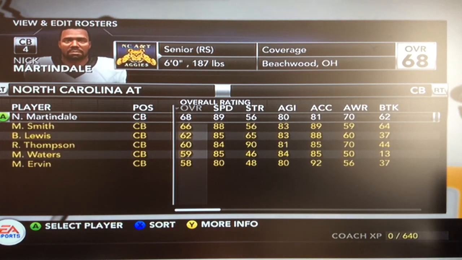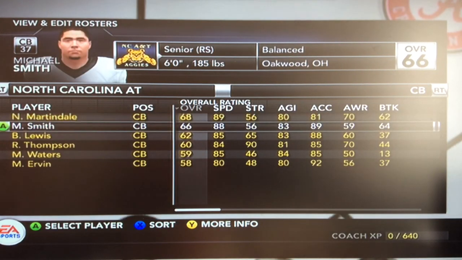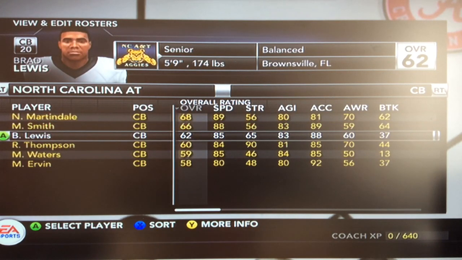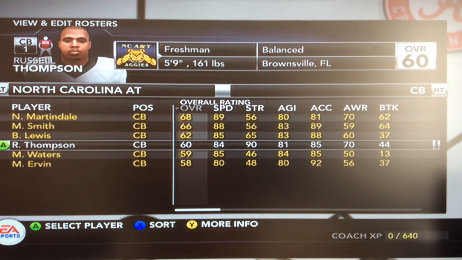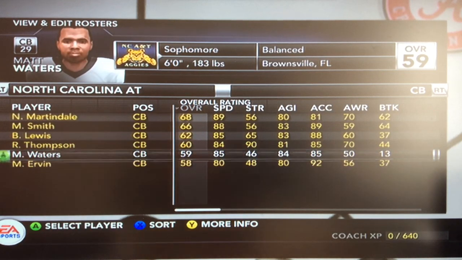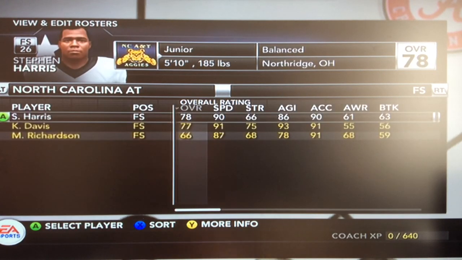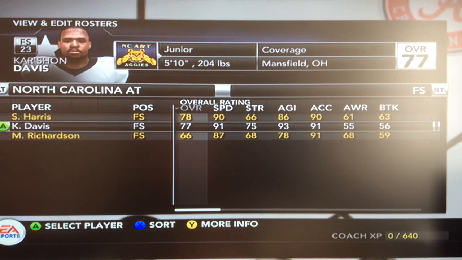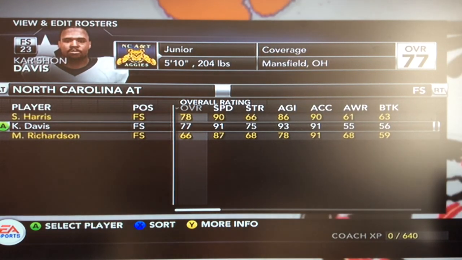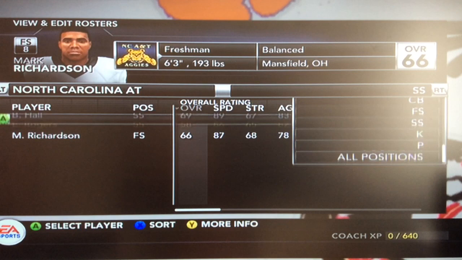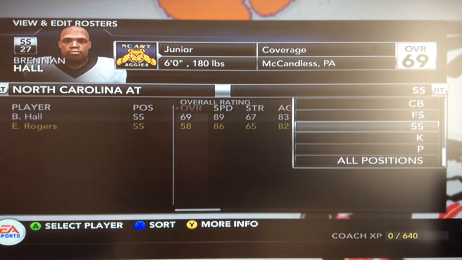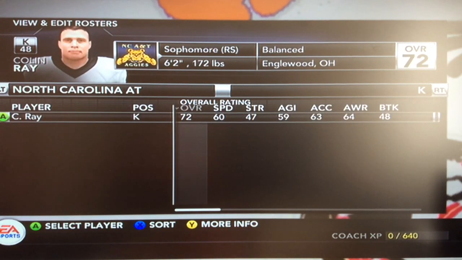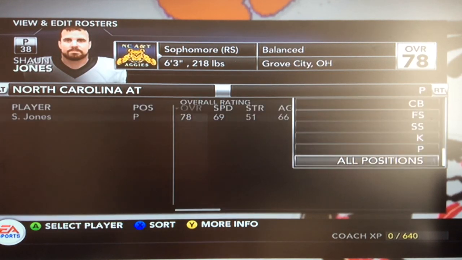Cornerback is definitely a weakness. Nick Martindale, Michael Smith, and Brad Lewis are all seniors. Our best non-senior corner is freshman Russell Thompson. That's not pretty. Free safety, actually very good with Stephen Harris and Carshawn Davis. We're probably going to move Davis to strong safety. And speaking of strong safety, Brennan Hall is the best one there. Our kicker is Colin Ray, who's a sophomore. And our punter is also a sophomore, Sean Jones.